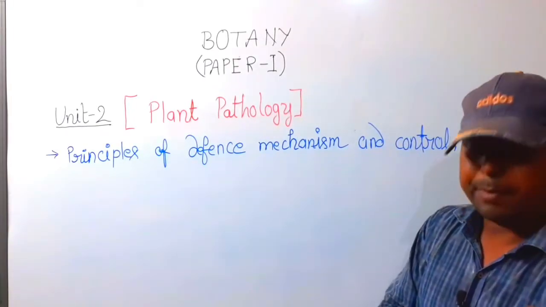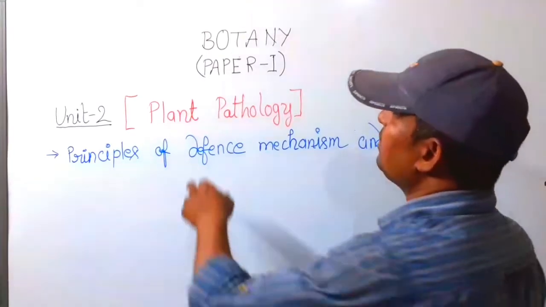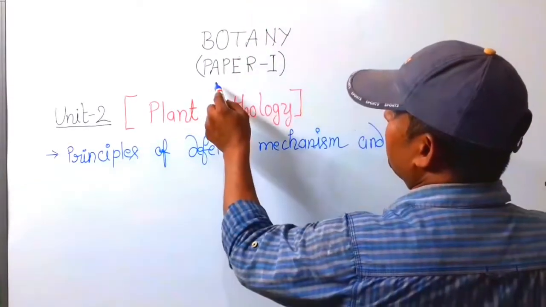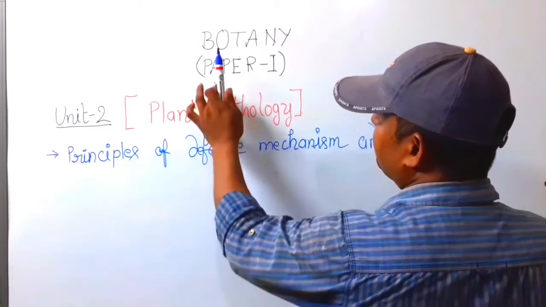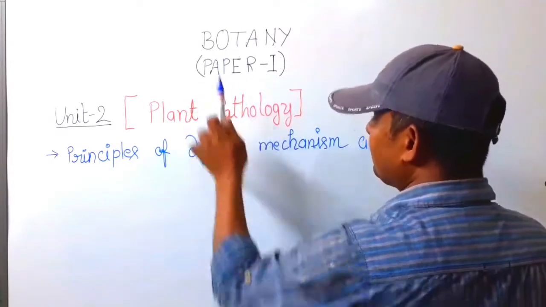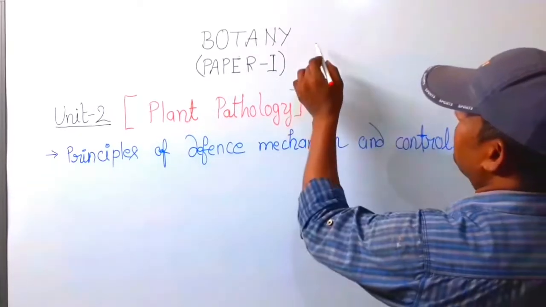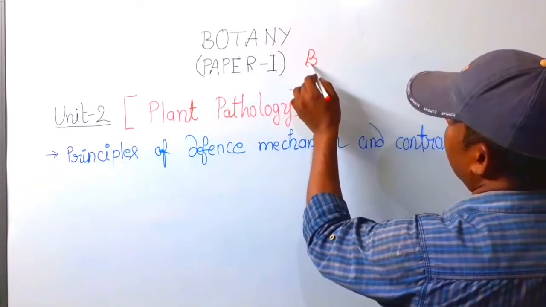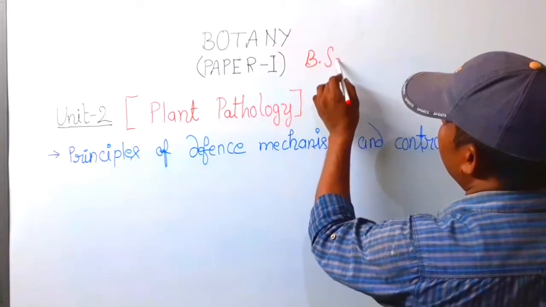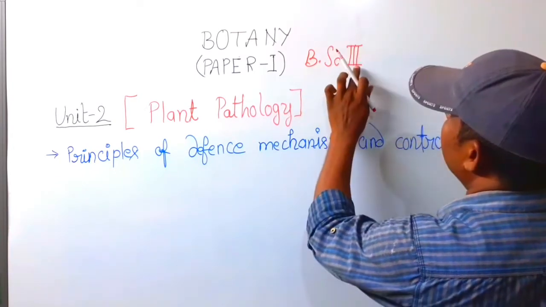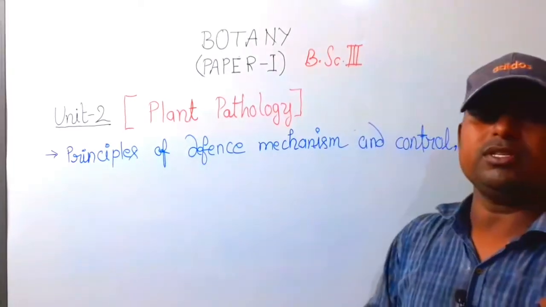So that was Paper First of Botany of BSc third year.